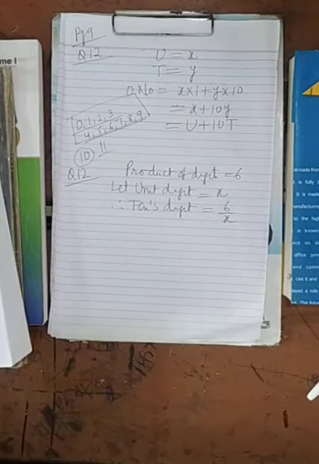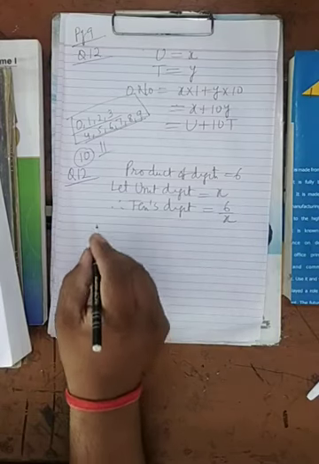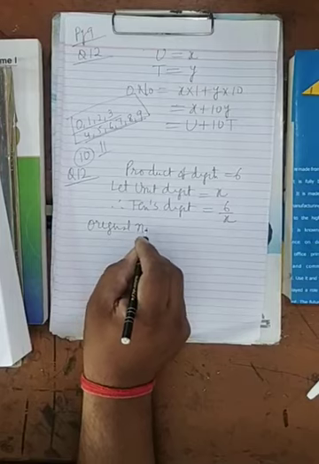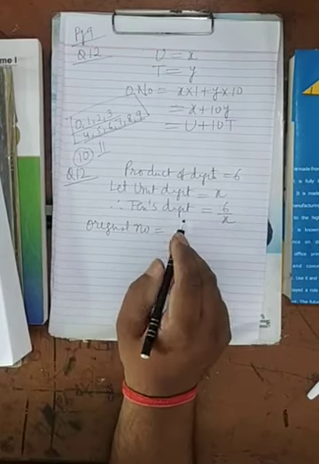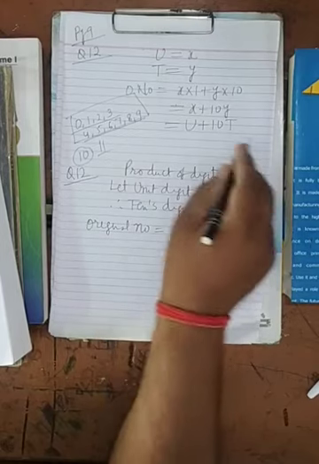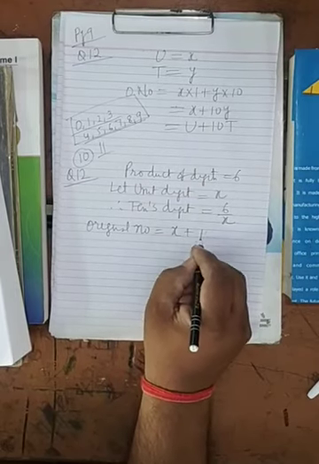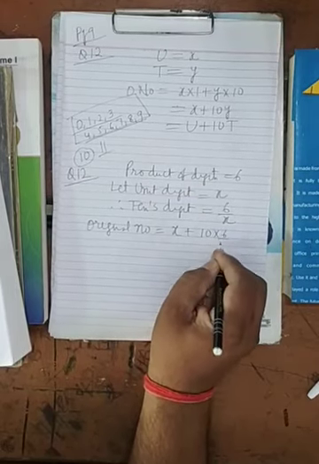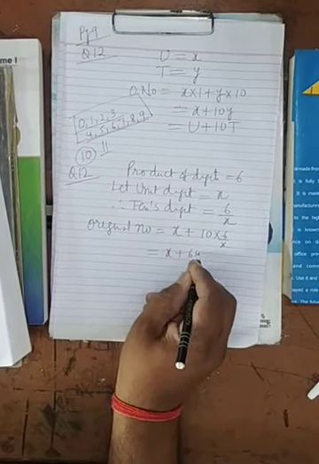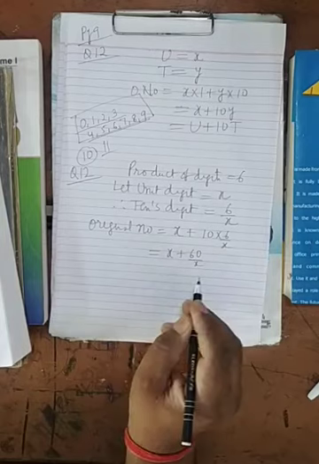Now what will be the original number? Already I have told you, u plus 10t. So x plus 10 into 6 upon x, that is equal to x plus 60 upon x. It's clear.